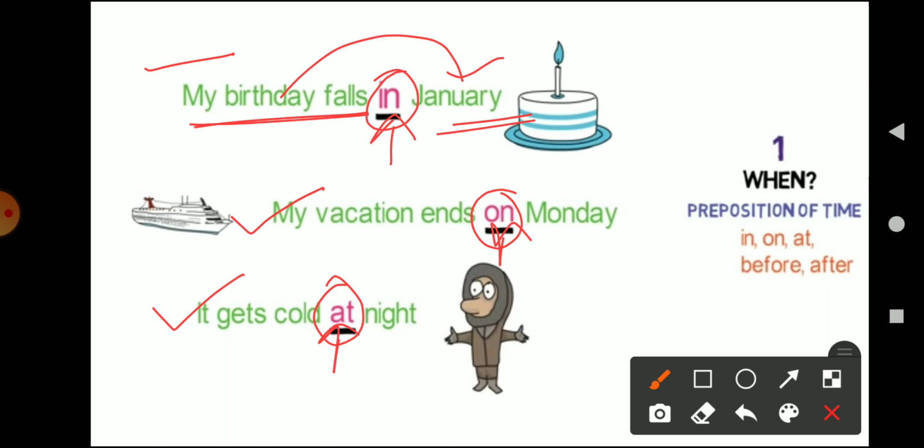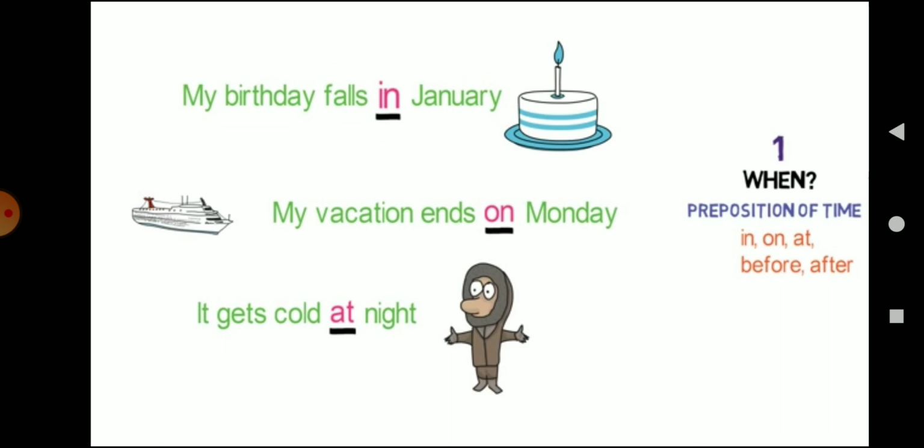Now remember one thing, children: in all these examples, what is being done is that the preposition tells us about the time of the event in relation to the other words. When is the birthday? In January. What is the time of the vacation ending? It is on Monday. At which time does it get cold? At night. So in all these three examples, the preposition of time is helping us understand when the event occurs. This is the first type of preposition, the preposition of time.